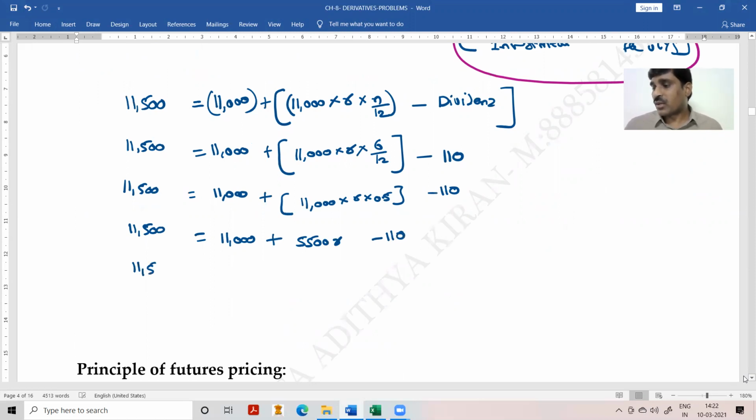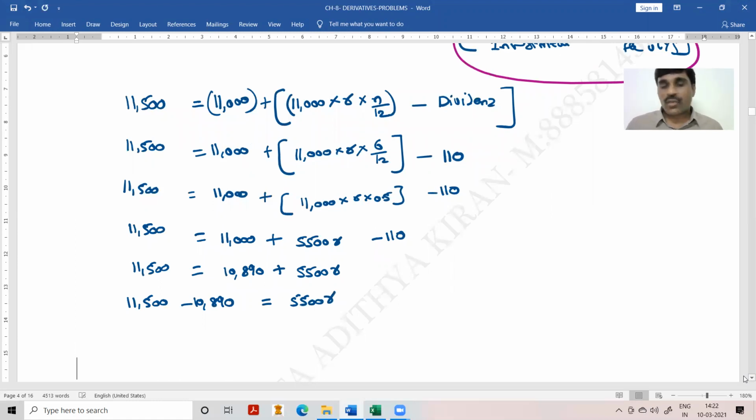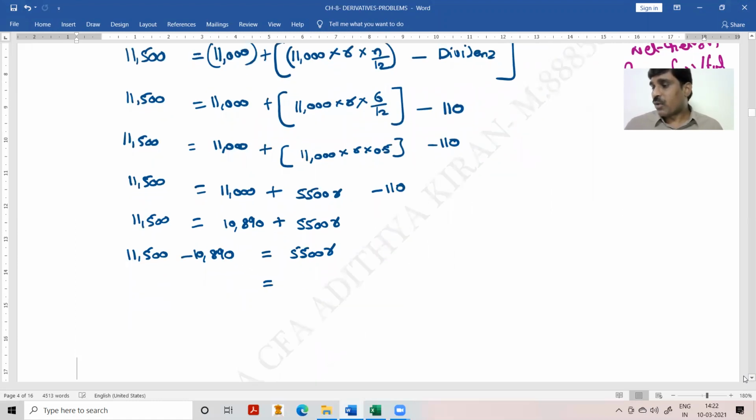So therefore 11,500 is equal to 11,000 minus 110. How much is that? 11,000 minus 110 is 10,890, plus 5,500 r. Okay, so 11,500 minus 10,890 is equal to 5,500 r. So that will be how much? It will be 110 plus 500, 660 equals 5,500 r.